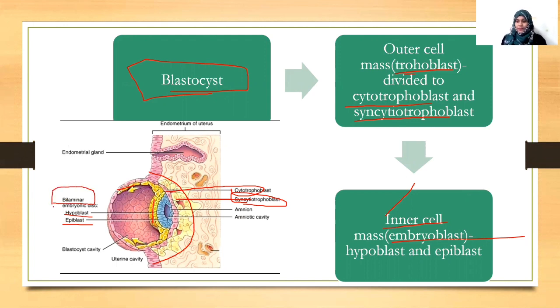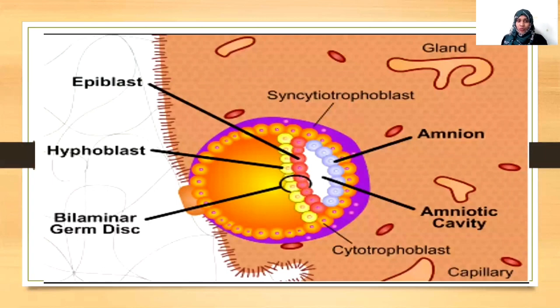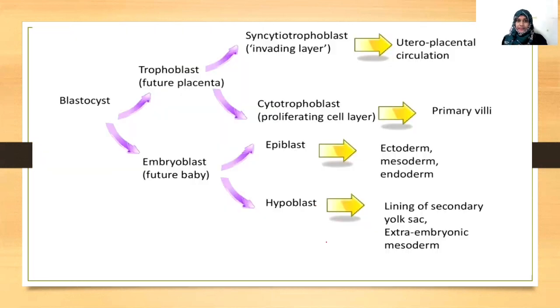Okay. See here it is more visible. The trophoblast or the outer layer is again divided into syncytiotrophoblast and here cytotrophoblast. Then the inner cell mass is divided into epiblast and hypoblast. This inner cell mass is together called the bilaminar disc.